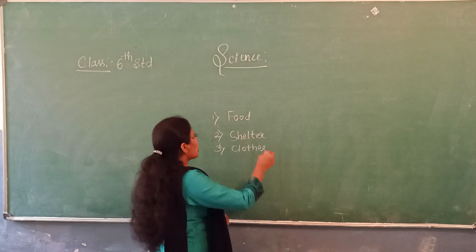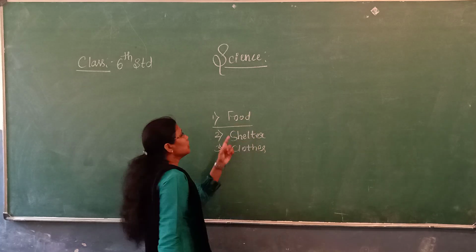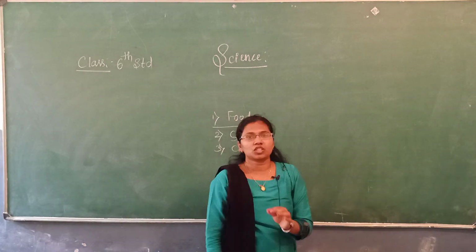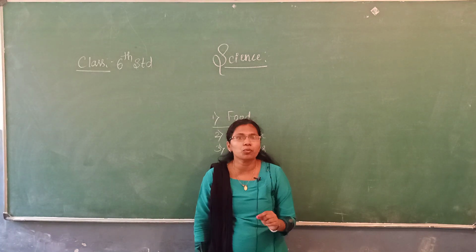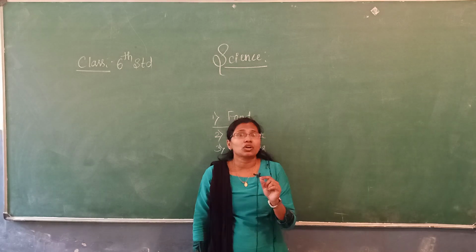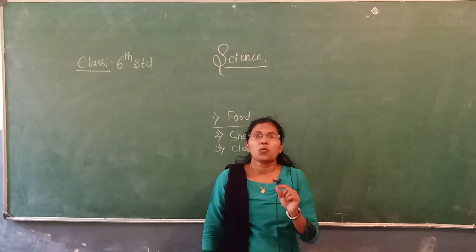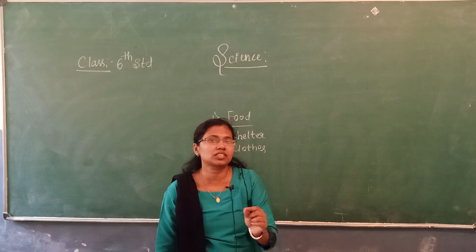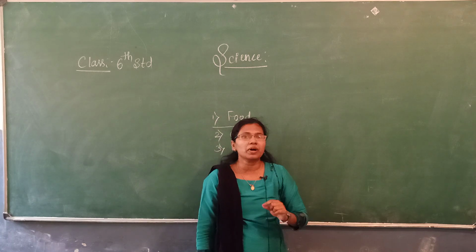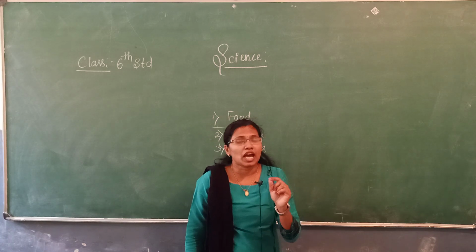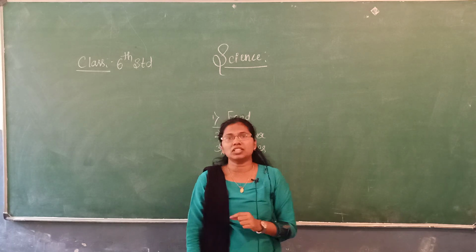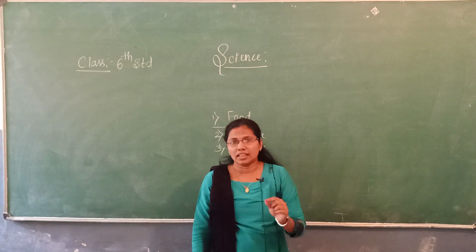If you just observe this here, the food is the first basic need of human life. Then the question arises, why is the food the first basic need of human life? What type of food do we have to eat in our day-to-day life?